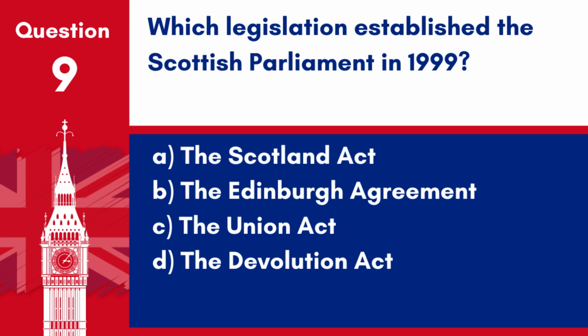Question 9. Which legislation established the Scottish Parliament in 1999? A. The Scotland Act. B. The Edinburgh Agreement. C. The Union Act. D. The Devolution Act. Answer. A. The Scotland Act. The Scotland Act of 1998, effective in 1999, established the Scottish Parliament.